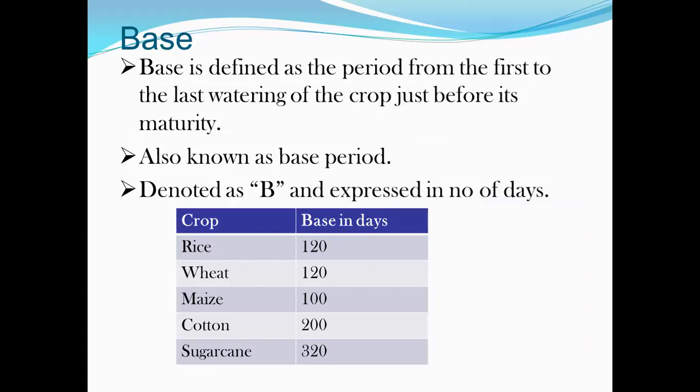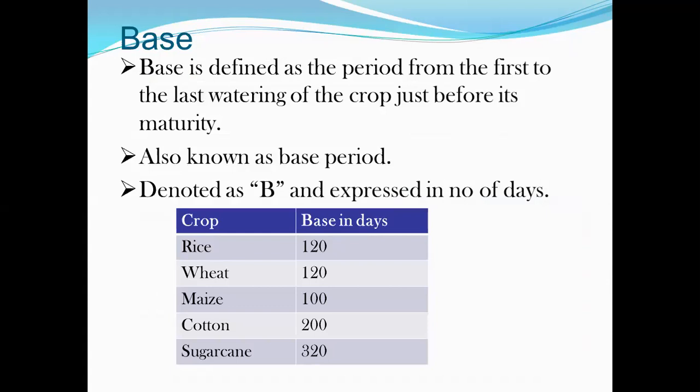It is also known as the base period. It is also denoted as B, and it is expressed in number of days.